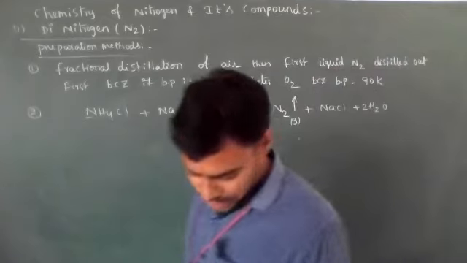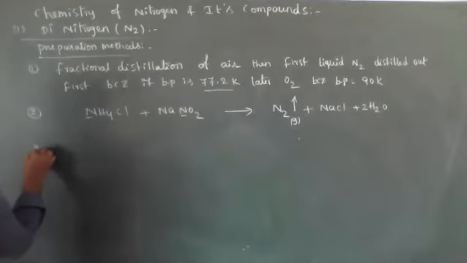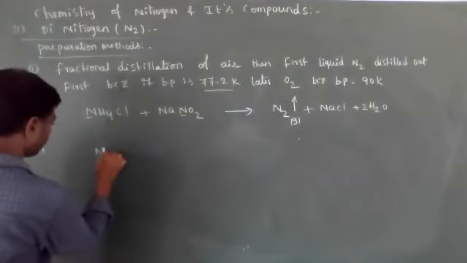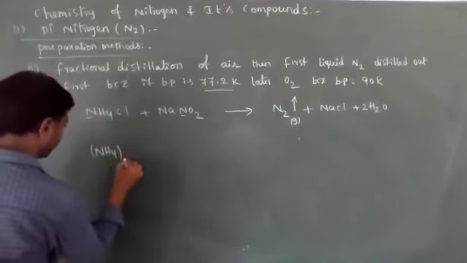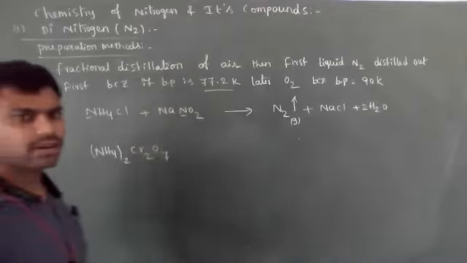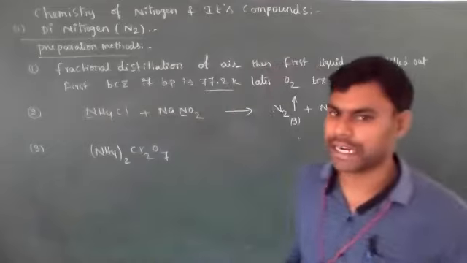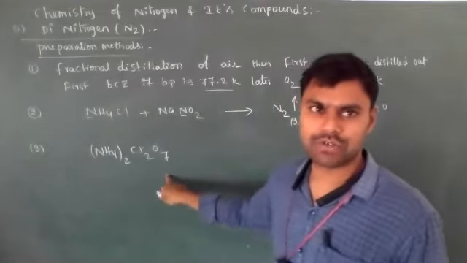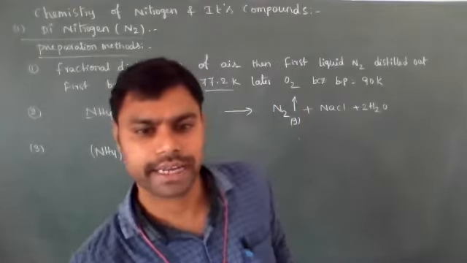The third one is thermal decomposition of ammonium dichromate, (NH4)2Cr2O7.